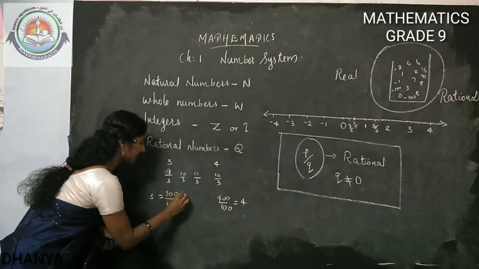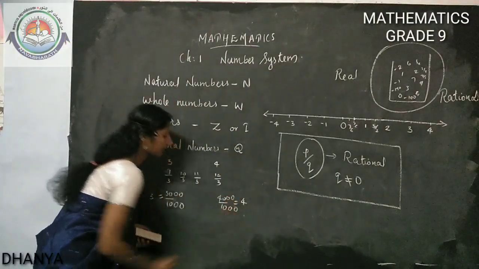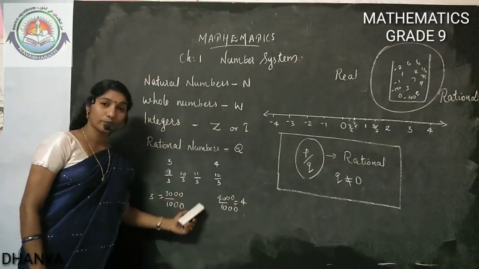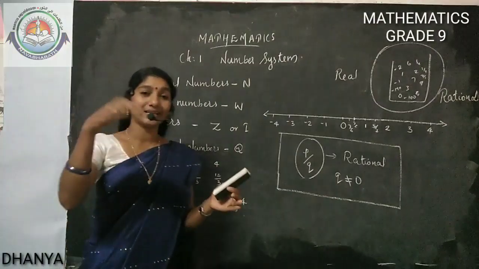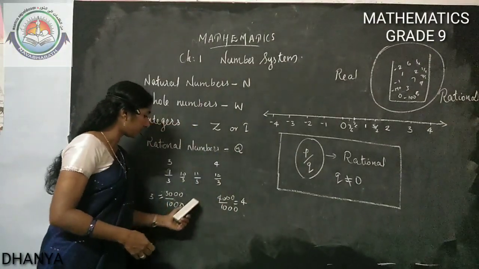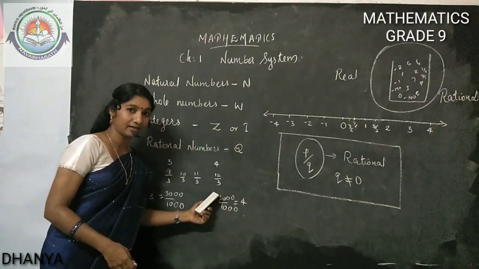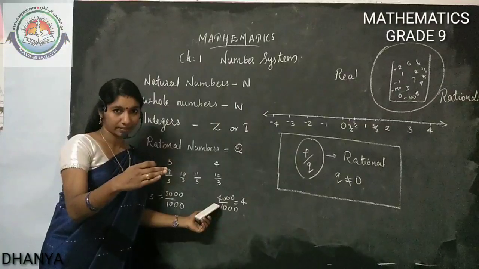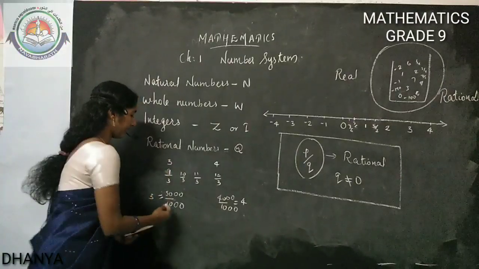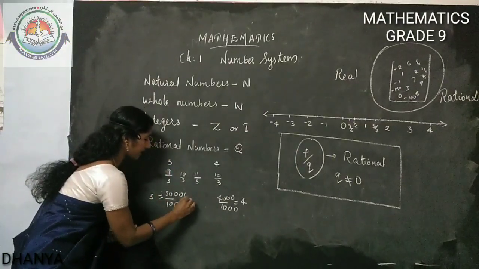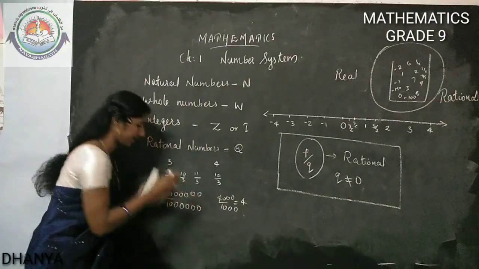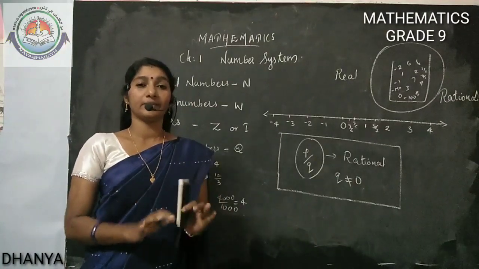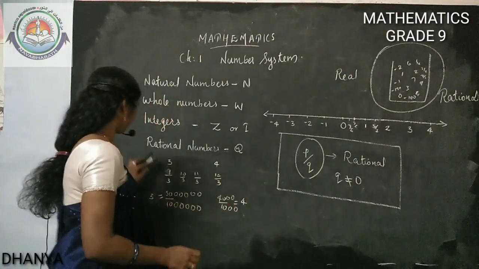If we increase like this, 3000 by 1000, 4000 by 1000, then we are getting 3001 by 1000, 3002 by 1000. Like this many, 3001 by 1000 to 3999 by 1000. A collection of numbers we are getting. If we keep expanding the number size, taking larger numbers, we will get infinite numbers between 3 and 4.